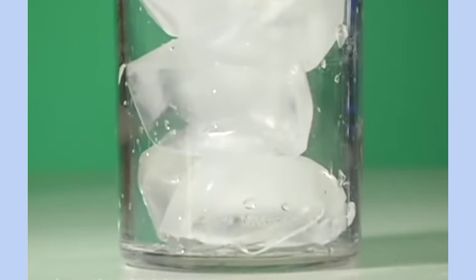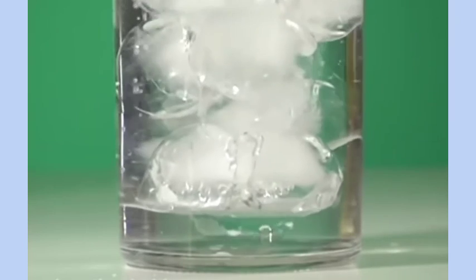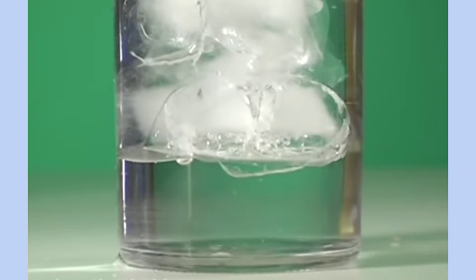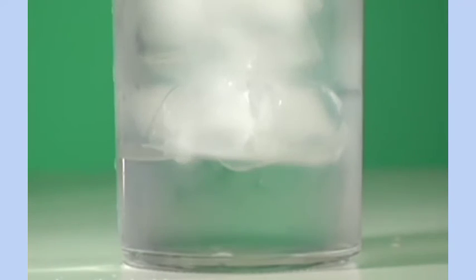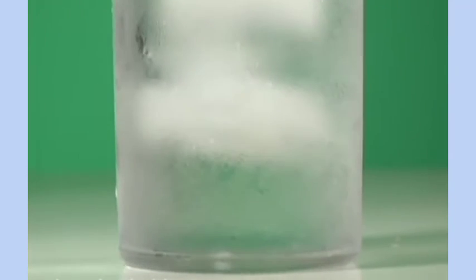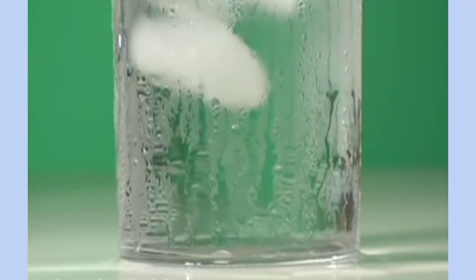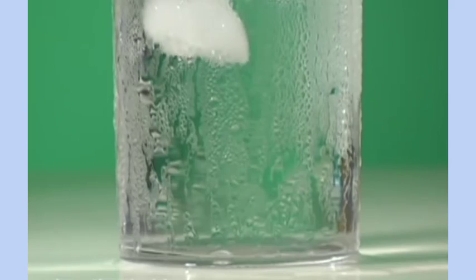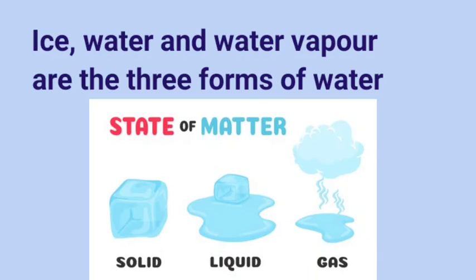Take a glass, put some ice pieces, and pour some water into the glass. After some time, we can see that the ice melts. After this, we can see droplets of water sticking to the outer surface of the glass. You all may have noticed this before. This process is called condensation.